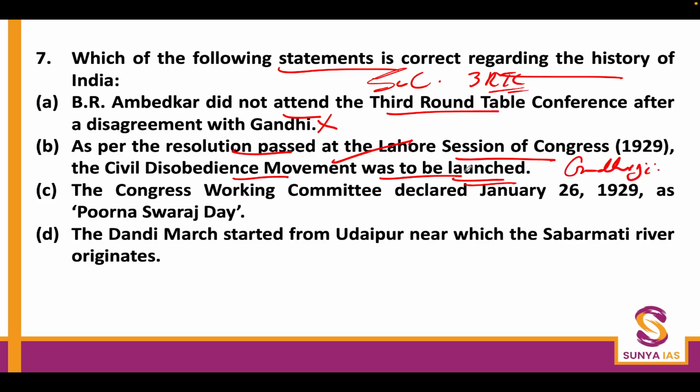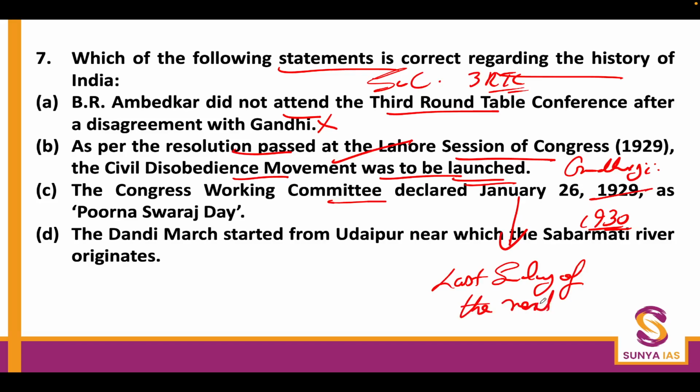Okay. The Congress Working Committee declared January 26, 1929 as the Purna Swaraj Day. No, the date was January 26 in 1930. Actually, the date was decided in this manner: the last Sunday of the next month, that is what was decided in December 1929. So the last Sunday of the next month, as per December 1929, was January 26, 1930. And that's why it was called Purna Swaraj Day.